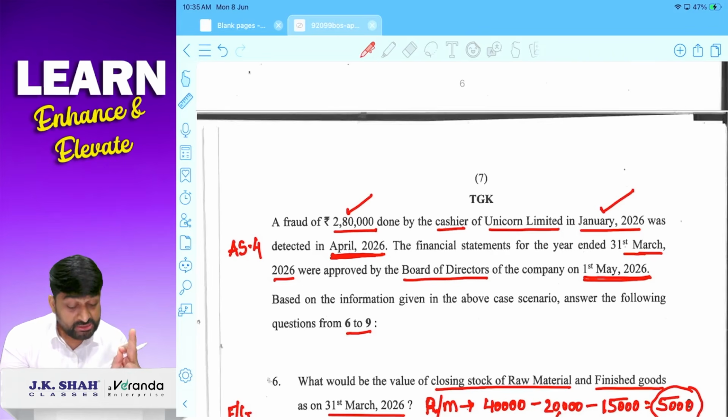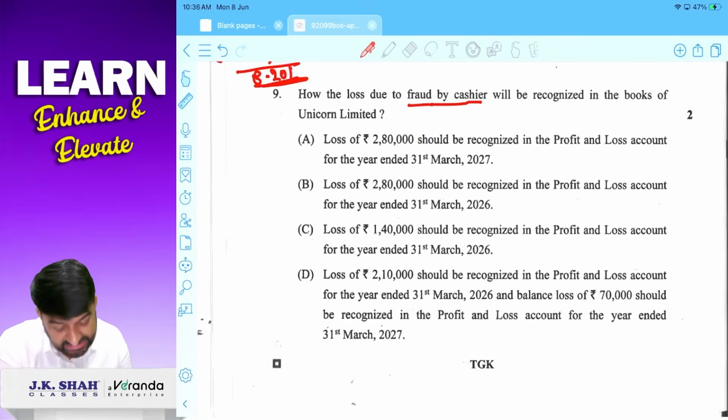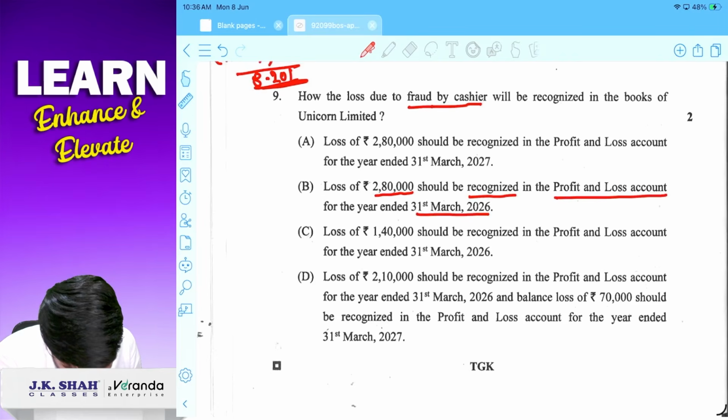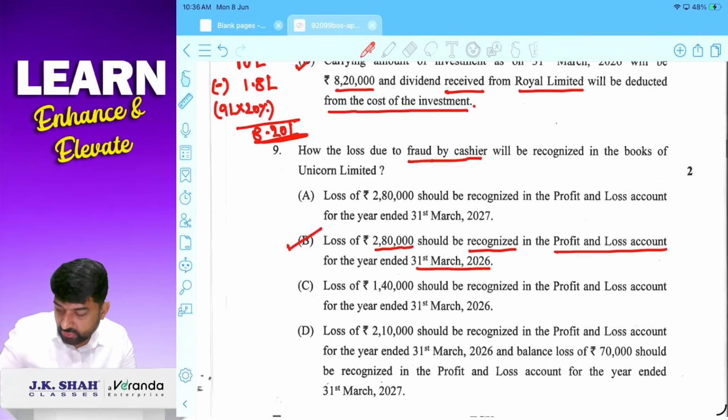Okay, अभी ध्यान से सुनना, but circumstances were existing on the balance sheet date. ये fraud हुआ है वो balance sheet date को existing था. So detection of fraud is what? It is adjusting event. So this loss of 2,80,000 should be recognized in P&L for the year ended 31st March 2026. So जो year में fraud हुआ है उस ईयर में उसको रिकॉग्नाइज करेंगे. Do you agree with this?